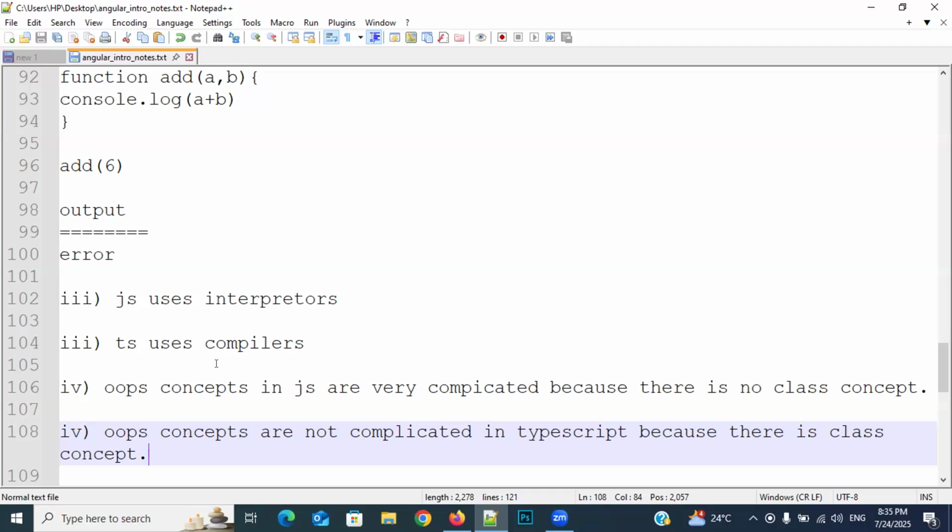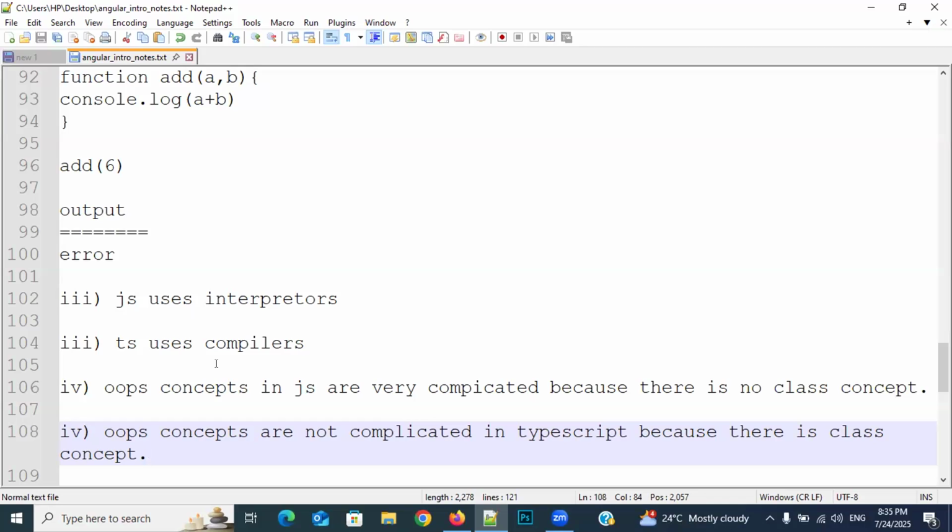It does not display line number 2, 4, 6, all the errors at once. First of all, it will display line number 2 error only. Line number 1, no problem, executed. Line number 2, there is a problem, that's it. It will stop the execution there. It does not go to the next line. Whenever it finds the error, it does not go to the next line. It will stop the execution there itself.